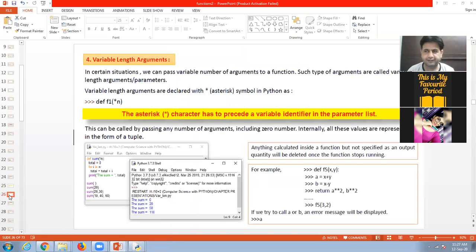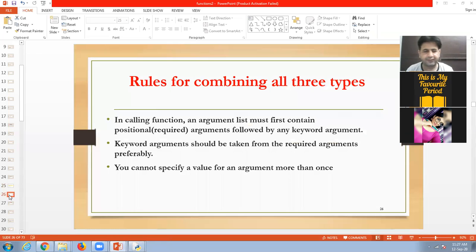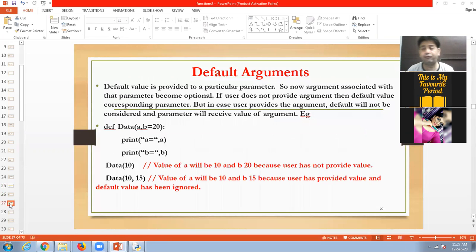Now next is default value. A default value is a value that is not given. Suppose we have three formal parameters and we are giving only two arguments, there will be an error. But in case we are not sending the value, a value is automatically assigned to the variable, which is called the default value. Look at here.